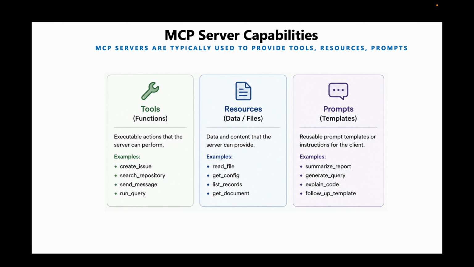Besides providing capabilities such as automatic discovery and standardized invocation of tools, MCP also provides access to knowledge and expertise through resources and prompts. Tools, as we discussed, are executable functions. Typically, APIs, functions, workflows all fall under tools. Resources provide access to information such as files, documents, configurations, or records that the client can retrieve and use as context. And using prompts, an MCP server can publish approved prompts for different business tasks that follow the organizational standards.